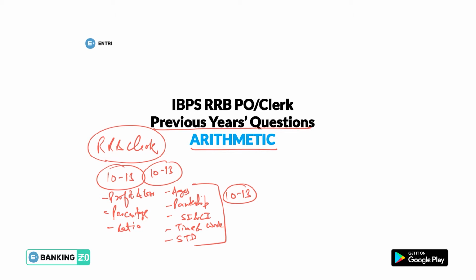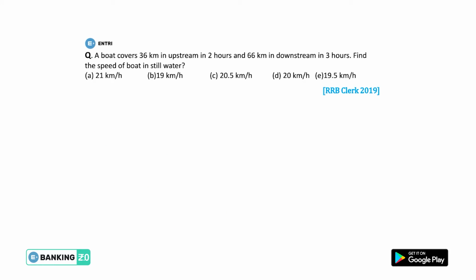So let us discuss what kind of questions were there in the examination in RRB Clerk 2019. So let's move to the first question of this session and see what the first question is. This is the first question, guys, and it is a question from boat and stream, asked in RRB Clerk 2019. The question says that a boat covers 36 kilometer upstream in 2 hours.